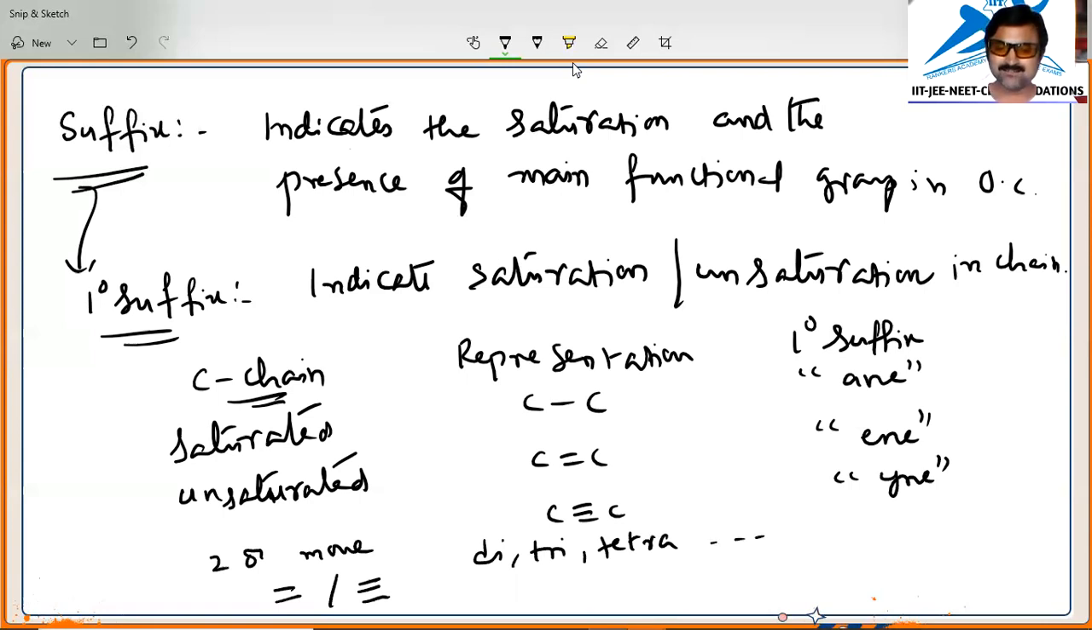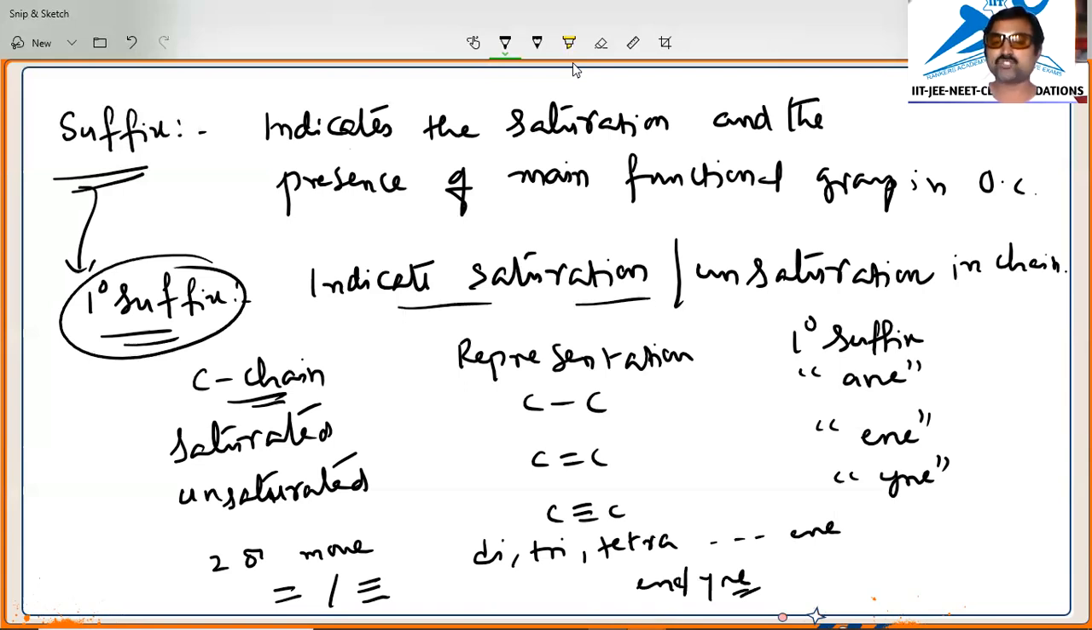That means we will write that in the ene case. And if it is yne, then we will write yne also. So diene, triene, tetraene, like that we will call. That means what is the primary suffix? It indicates the saturation or unsaturation in the carbon chain.